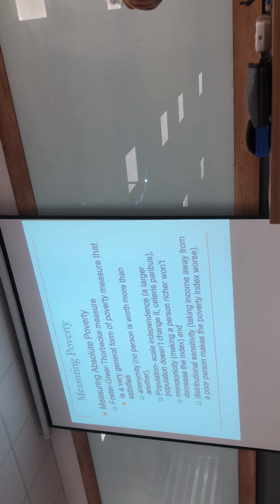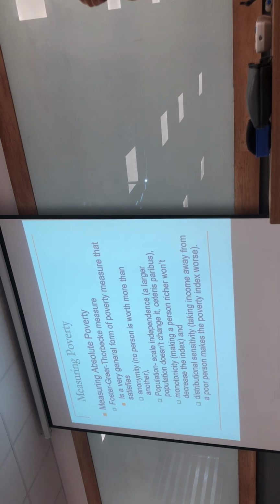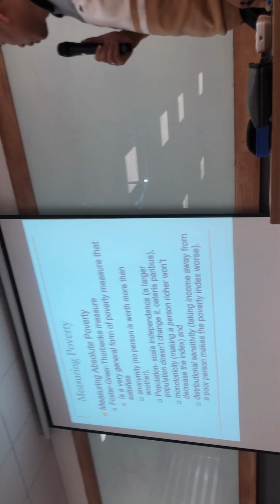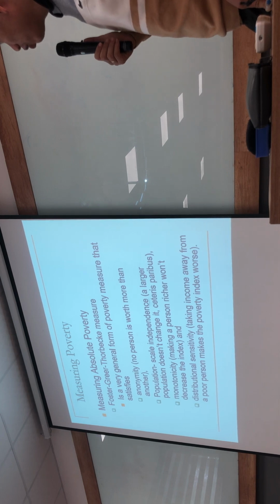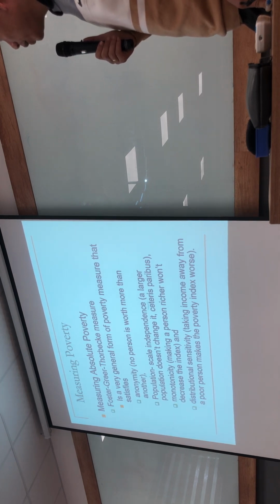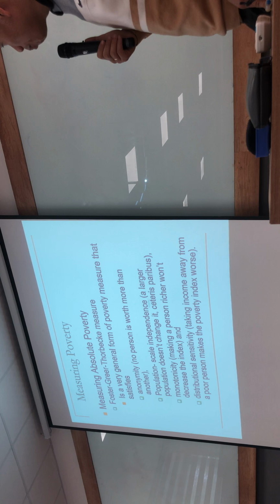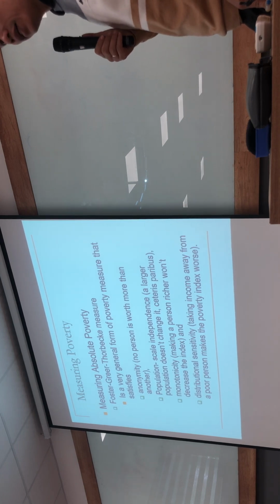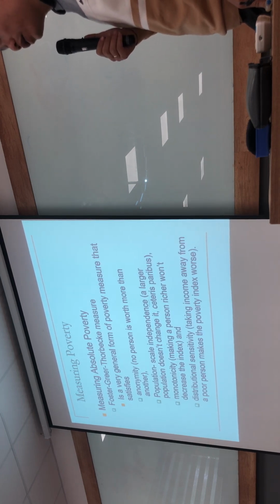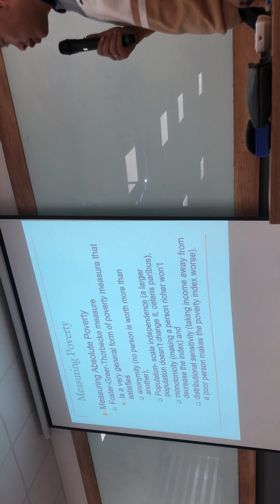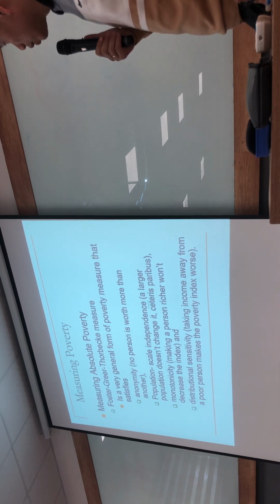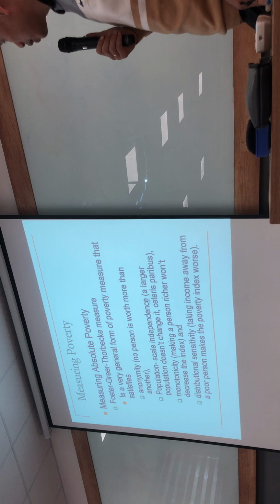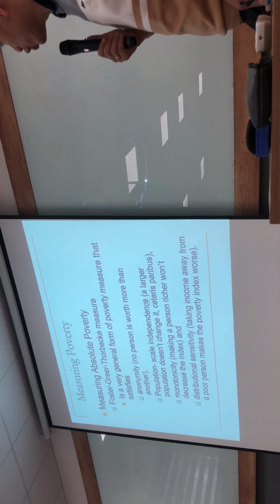The FGT measurement is a very general form of poverty measure that satisfies anonymity. Anonymity means no person is worth more than another; we only look at the income of each person. Population scale independence means a larger population doesn't change it.